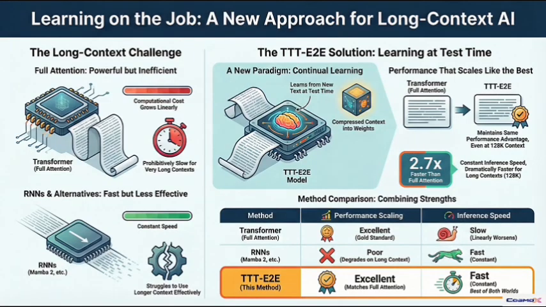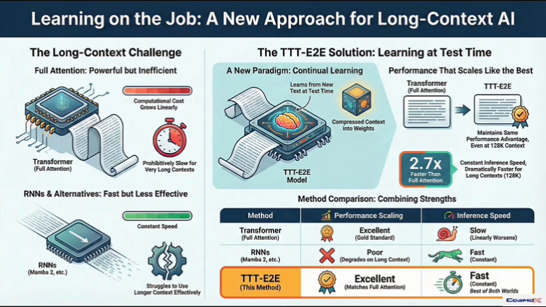Okay, so for today's deep dive, we're jumping into one of the biggest bottlenecks for high-performing language models: context length. Right. When you give an LLM a really long document, we're talking 100,000 tokens or more, the cost just goes through the roof. And we got a fascinating paper here that tackles this head-on.